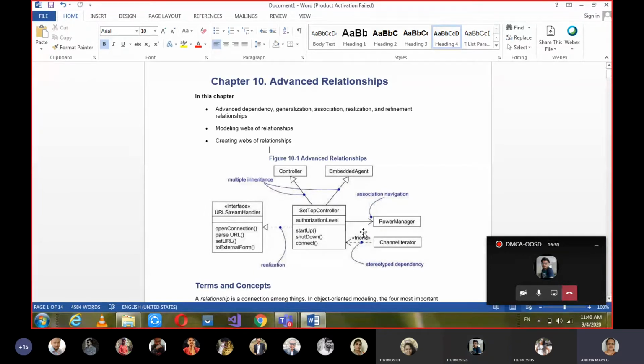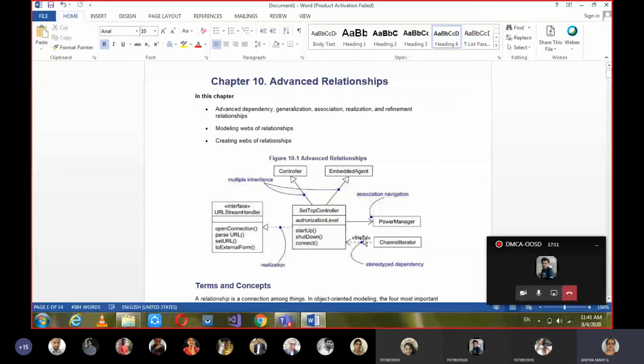And then association navigation. We studied association, but we don't know what association navigation is. If the association is only unidirectional, then we call it association navigation. And here this friend stereotype, as a friend function in C++, if that kind of relationship exists between the two classes as dependency, then that dependency flavor can be given as a friend stereotype. Other things, multiple inheritance we have studied, realization we have studied.